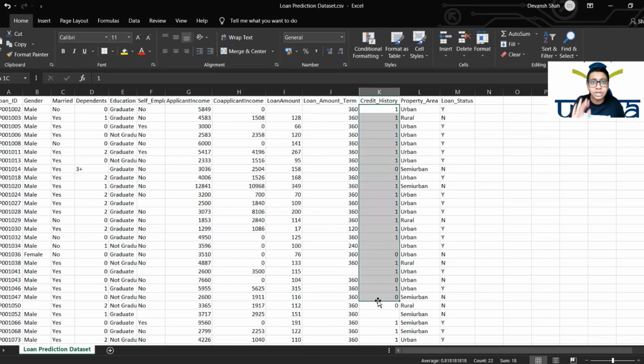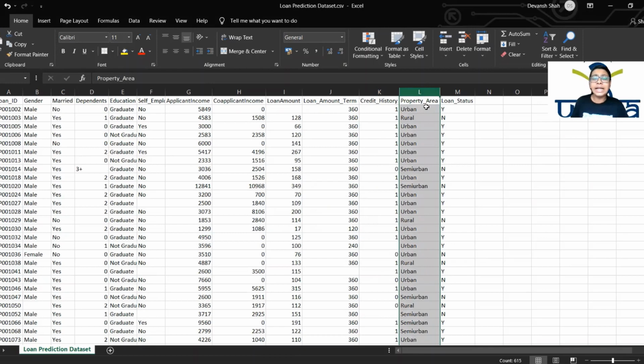This credit history means how many times the person pays his dues on time. And then you have property area, that is in which place the person wants to buy his or her home, whether urban, rural or semi-urban. And then you have loan status, whether the loan is passed or not.